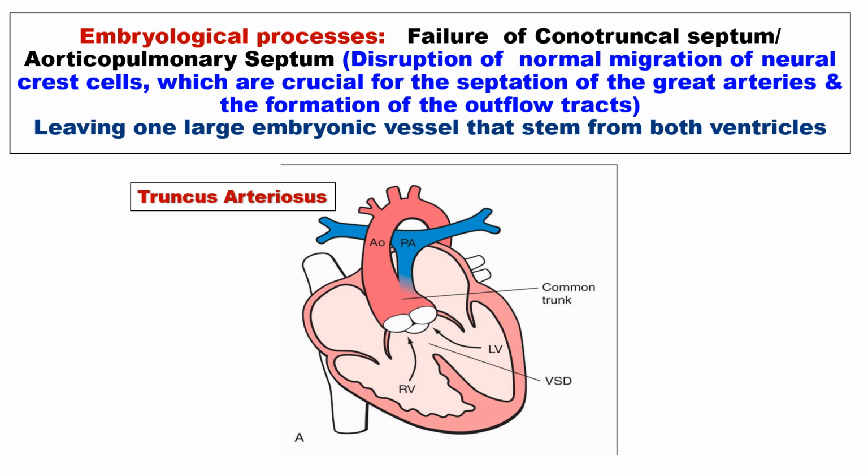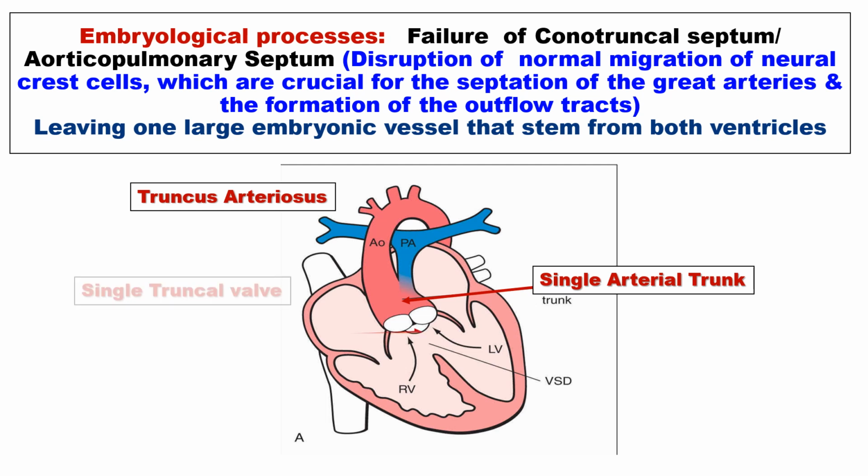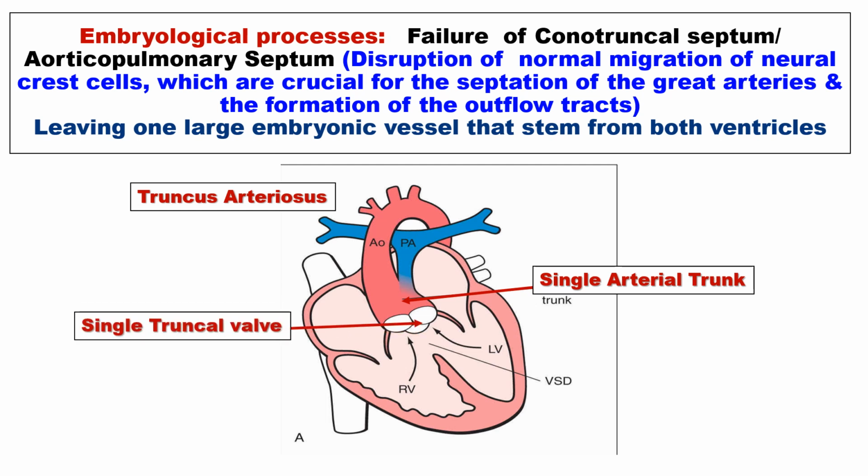The embryological process of truncus arteriosus is mainly due to the failure of the conotruncal septum or aorticopulmonary septum. This is mainly due to the disruption of normal migration of neural crest cells, which is crucial for the septation of the great vessels, that is the ascending aorta and the pulmonary trunk, which form the outflow tracts, leaving one large embryonic vessel, a single arterial trunk arising from the right ventricle and left ventricle.